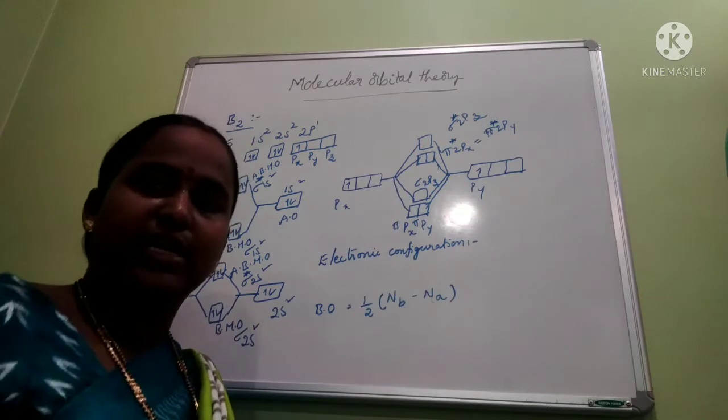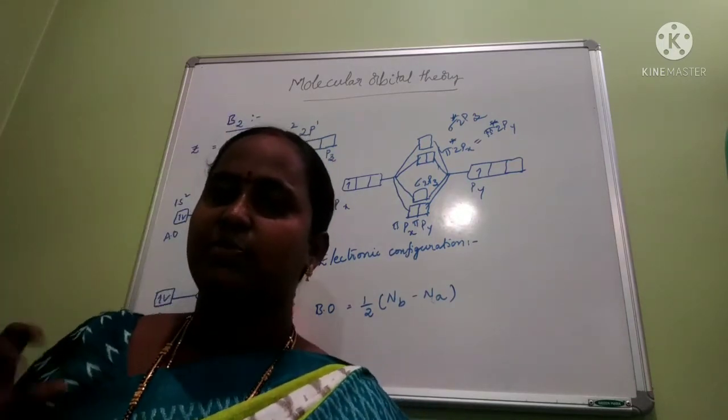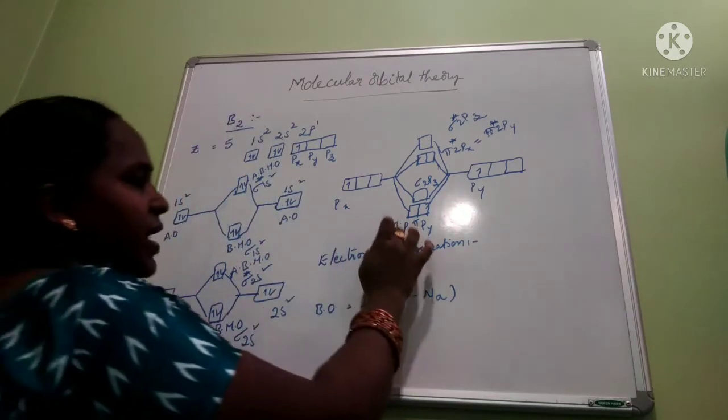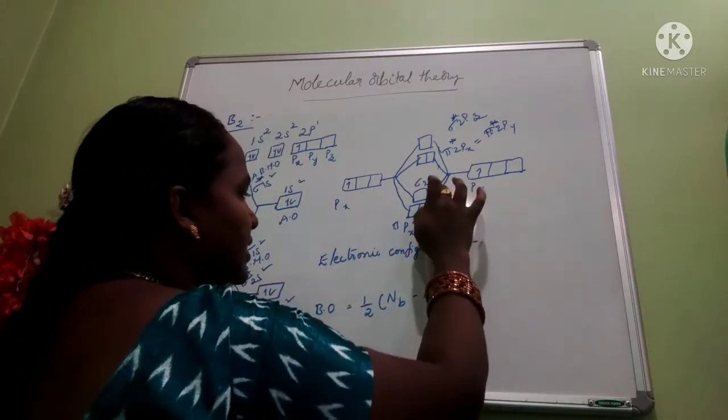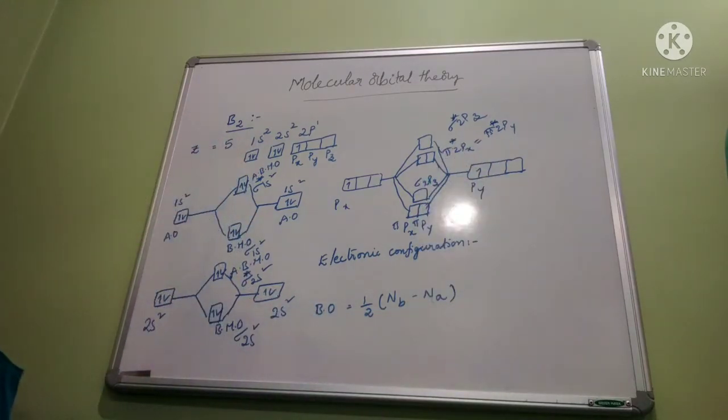Basically we learned that the pz orbital will always form the sigma bond, and px, py will form the pi bonds. So here the pi bonds have less energy, then the sigma bond comes after the pi.